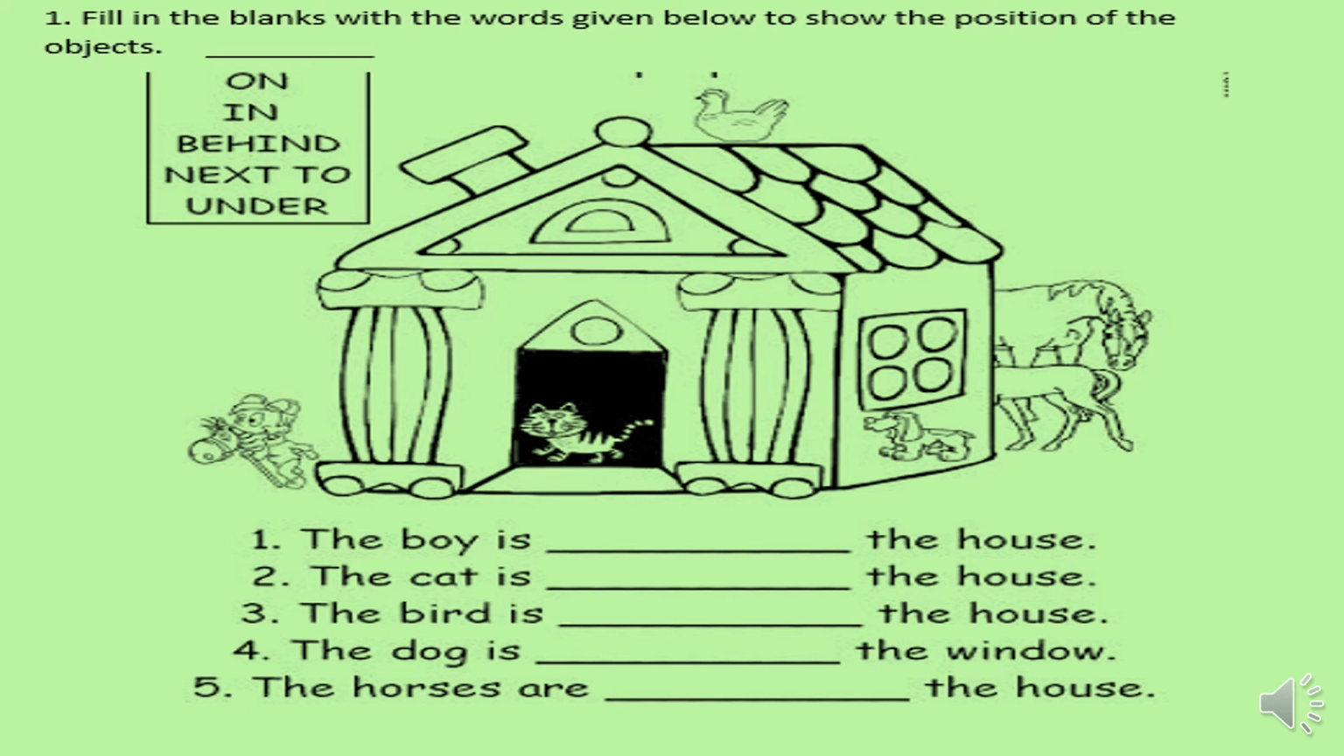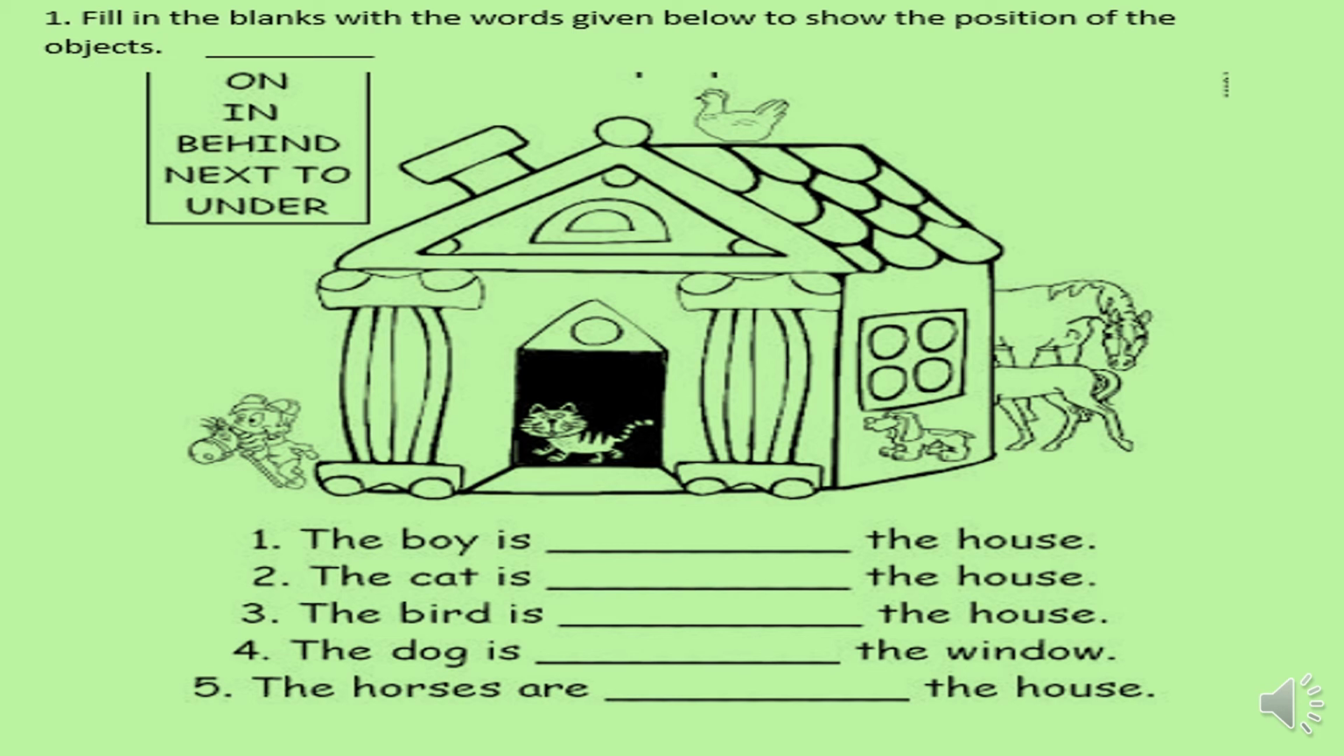The first is, the boy is dash the house. You see in the picture the boy is next to the house, so you will write the boy is next to the house. Second is, the cat is dash the house. You can see in the picture the cat is in the house, so you will write the cat is in the house. Third is, the bird is dash the house. You can see the bird is on the house, so you will write the bird is on the house.